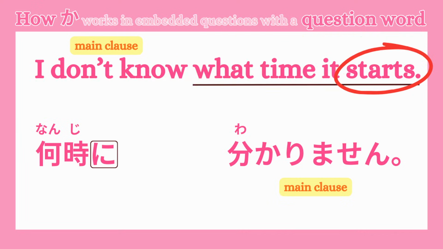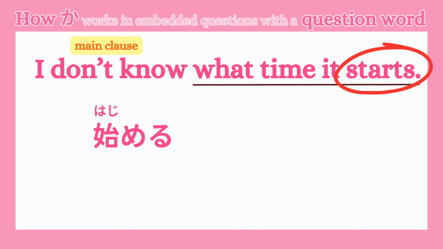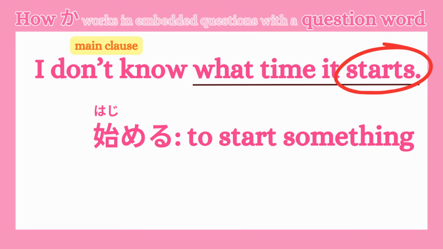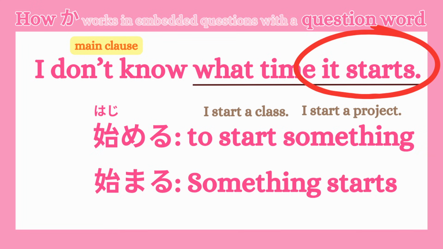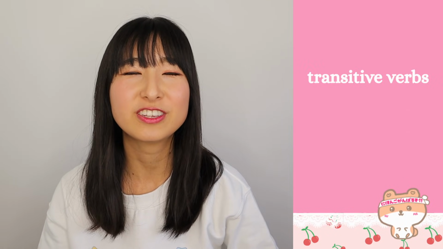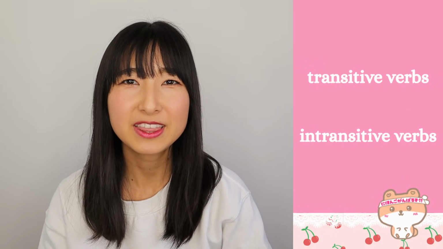Now, what about the verb start? Did you say 始める? Good try, but not in this case. 始める means to start something, like I start a class or I start a project. But our sentence is it starts, not I start. When something starts, we use 始まる, not 始める. Japanese has transitive verbs and intransitive verbs, and this is a classic example. This point is especially tricky for English native speakers.